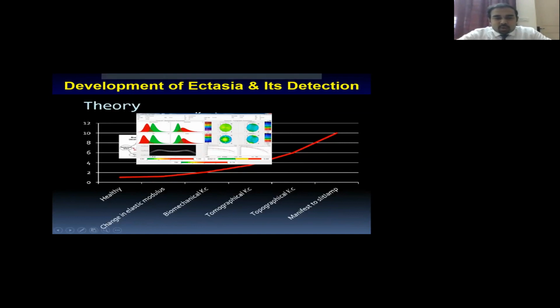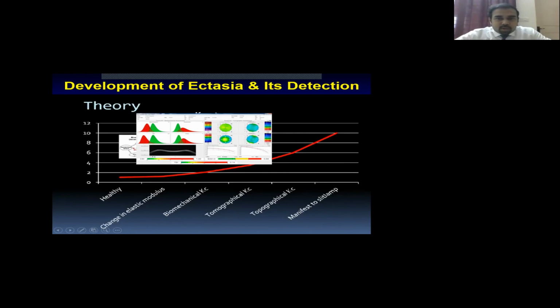But before that, there is a change in the order of arrangement of collagen inside the patient's cornea. This cannot be detected by any OCT or Scheimpflug imaging, because that requires resolution to the level of 1 to 1.5 microns. If you are able to find the stage where the collagen orientation is specifically altered and pick up ectasia at that stage, that would be the best thing to have.